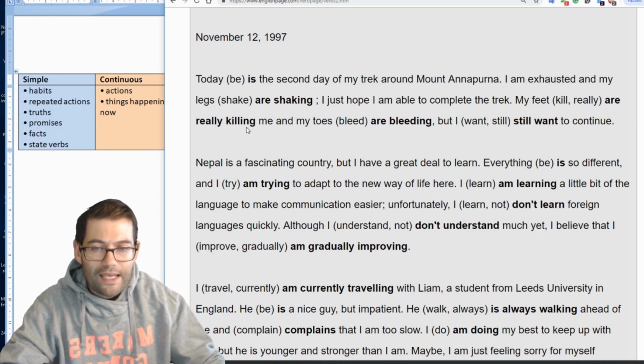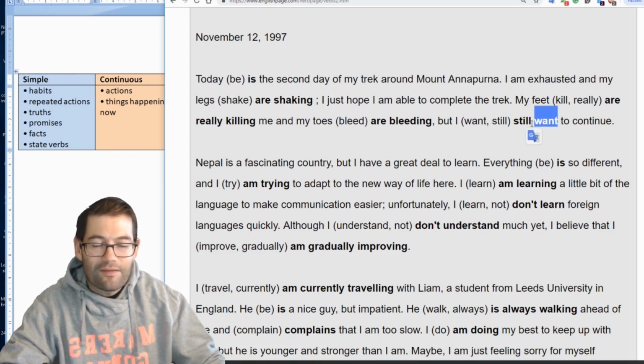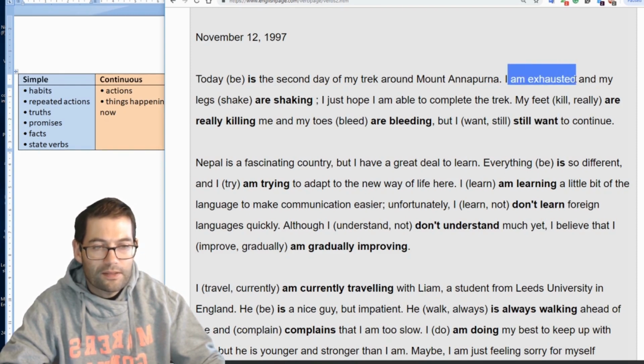My feet are really killing me and my toes are bleeding. Sounds painful. But I still want to continue. Want is a state verb. Therefore, we must use the present simple tense. We cannot use the continuous tense. Nepal is a fascinating country, but I have a great deal to learn. Everything is so different. If you remember what I said about this example here, it's exactly the same thing here. We've got present simple tense to introduce an adjective.